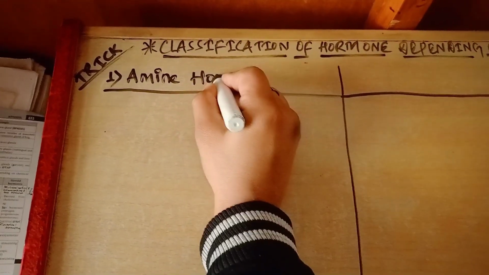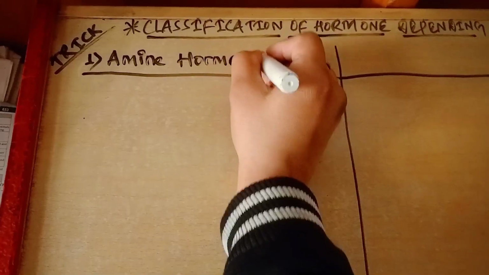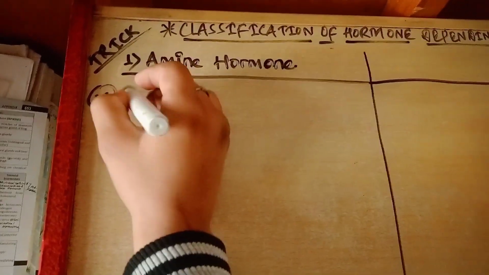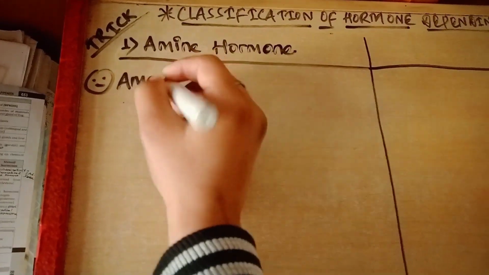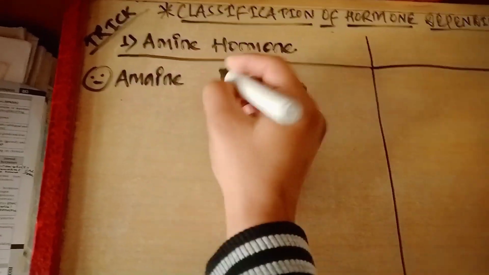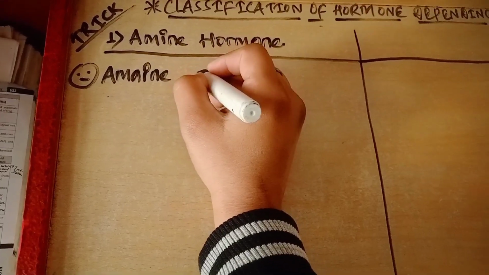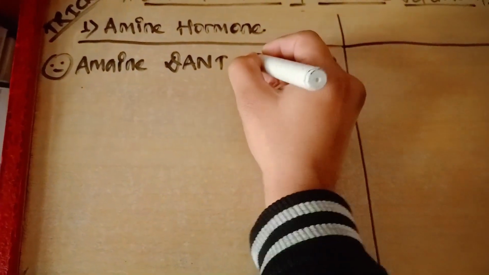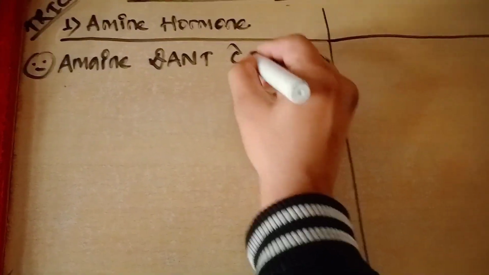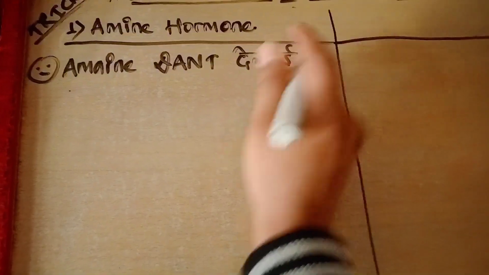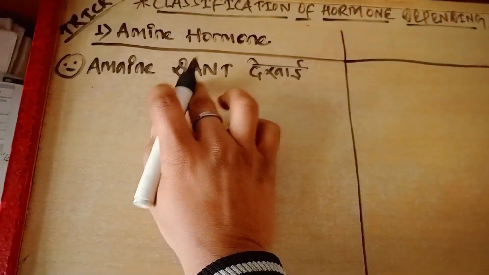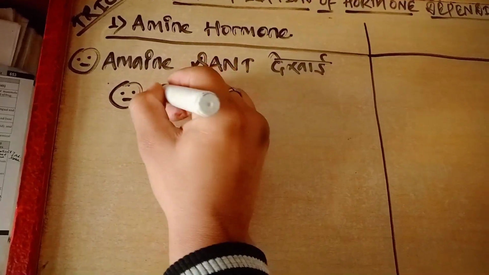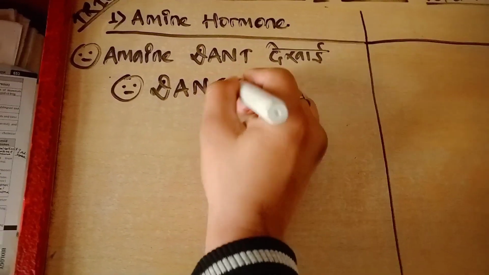Amine hormone. Remember the amine hormone. We have one trick, and the trick is "ama I and dant dikhai", or you can remember simply as DANTA.